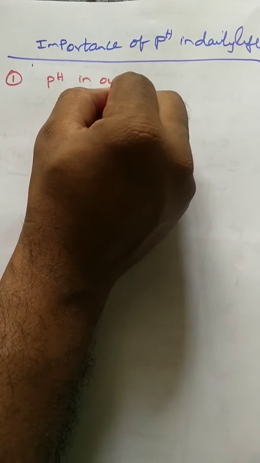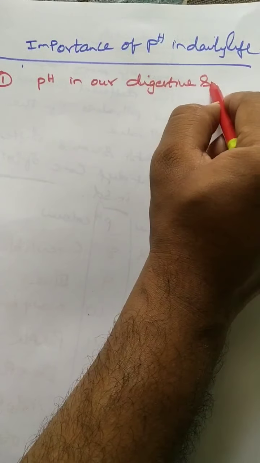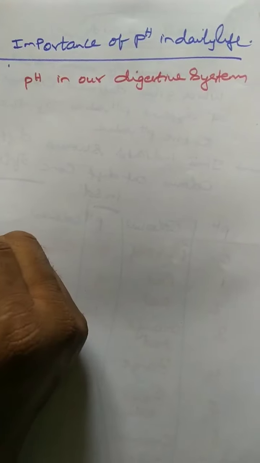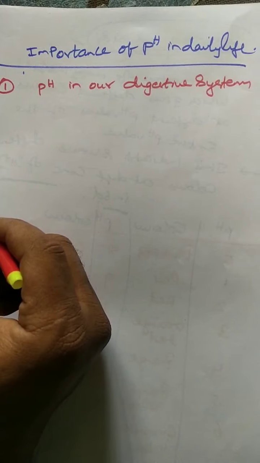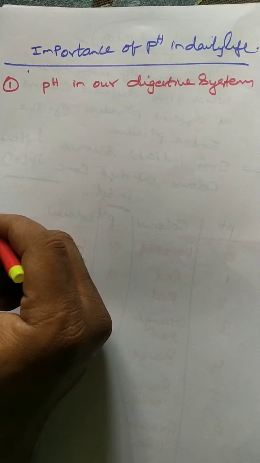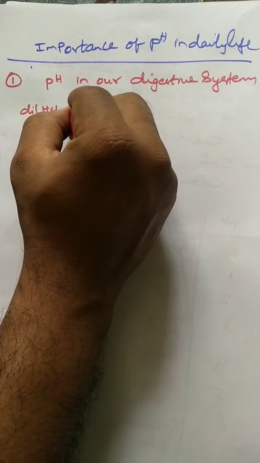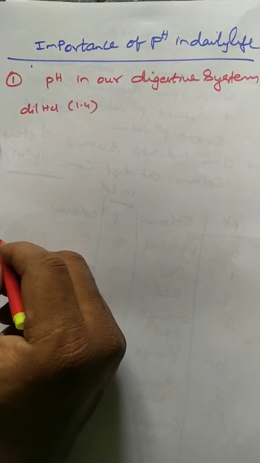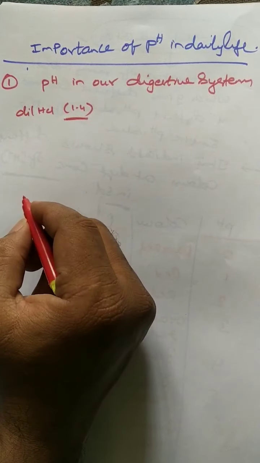First one, pH in our digestive system. See, already you know certain acids are secreted. Example, dilute HCl. This is secreted in the stomach. So here in our stomach, this HCl is released at regular intervals of time. Actually, the proper pH value of dilute HCl should be 1.4. Whatever acid is released in our stomach should maintain a pH value of 1.4.